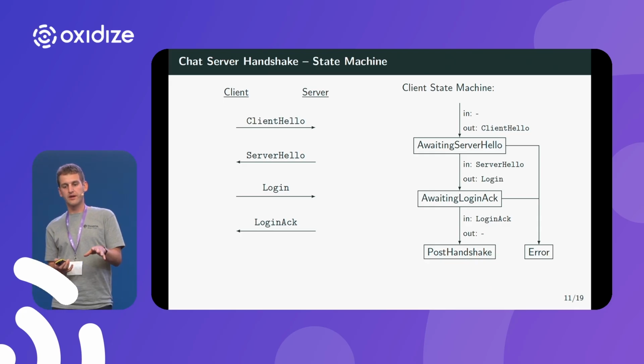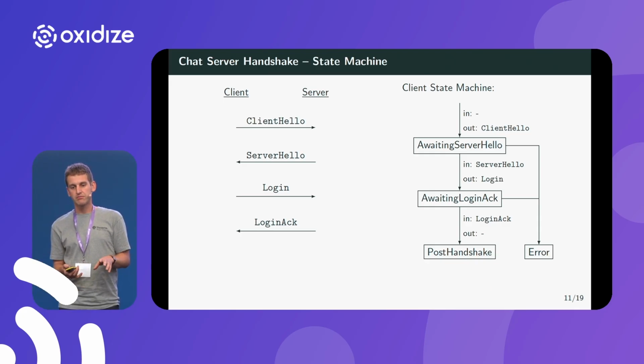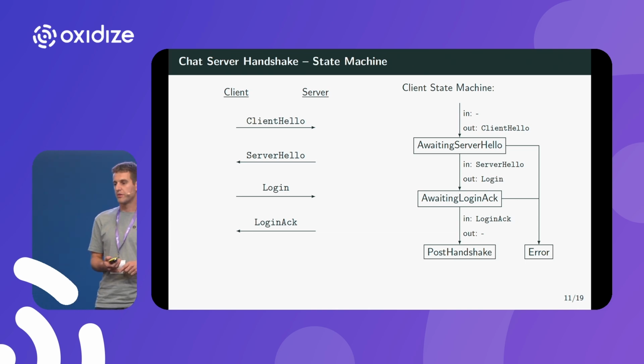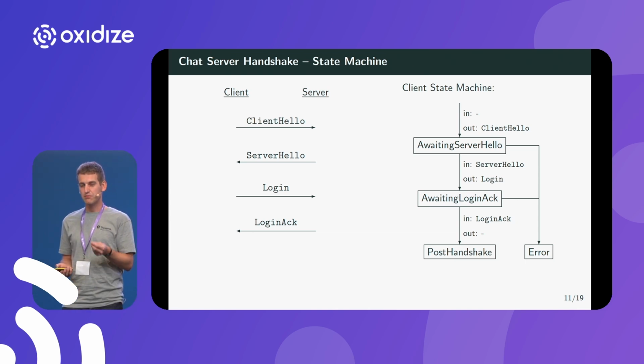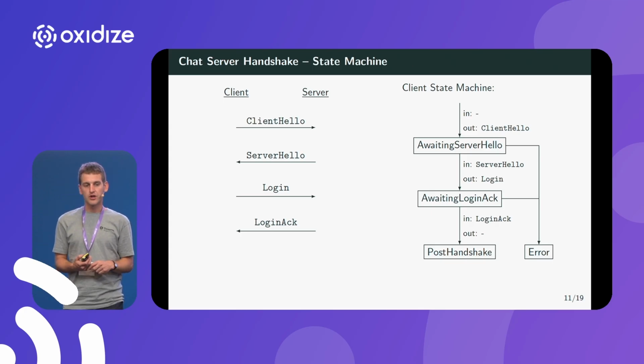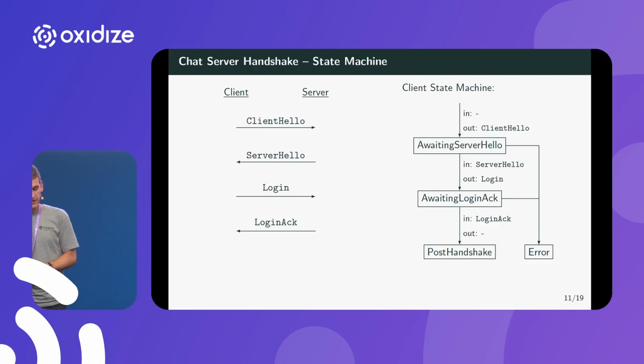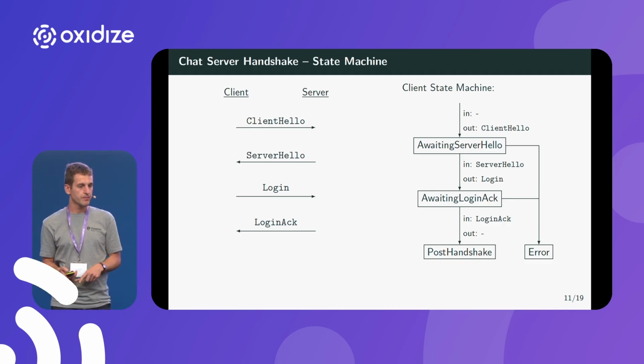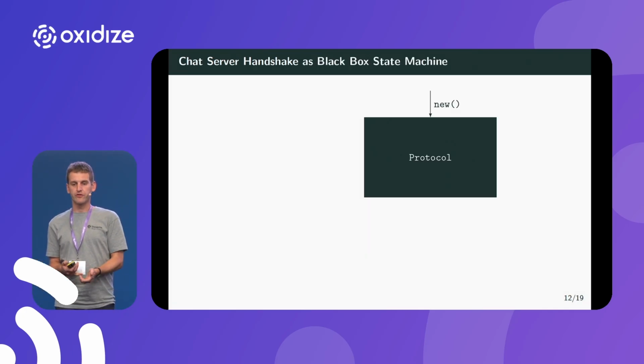Now, in theory, we could build this in our library and instruct the app developers how to use it. The problem here is then that they must know the internals of this. So the probability that they use it wrong is not negligible. So that's definitely not what we want. But we can go one step further. We can abstract this state machine as a black box state machine.